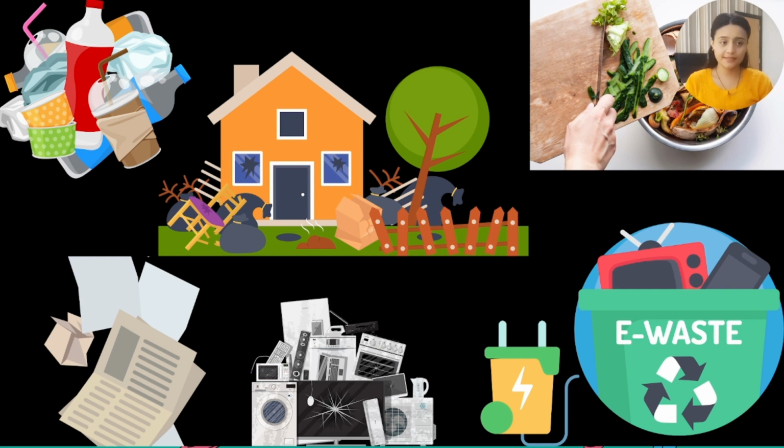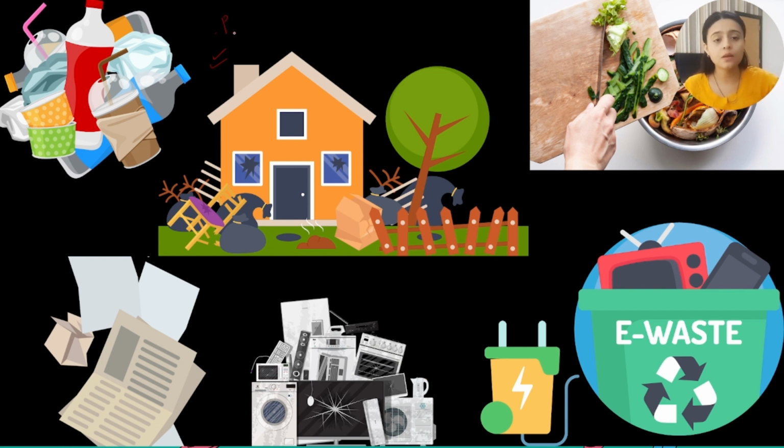Now the question arises, what are the garbage items you see in your house? Can you guess some? Yes, number one is these cans, right? The water bottles, the plastic bottles, the cans, the sauce bottles, everything comes under plastic waste.